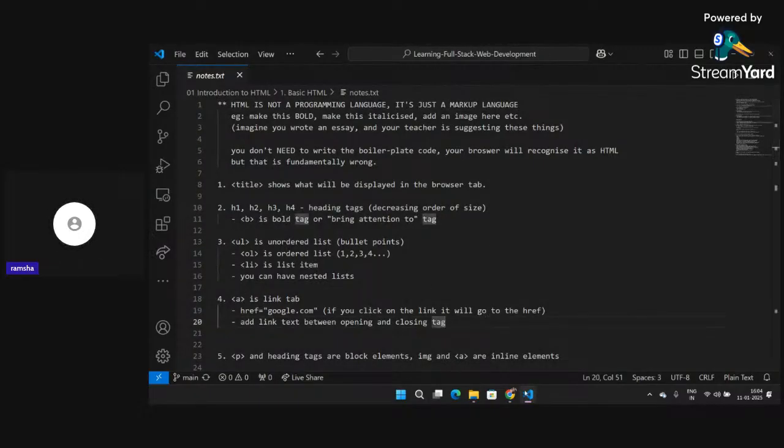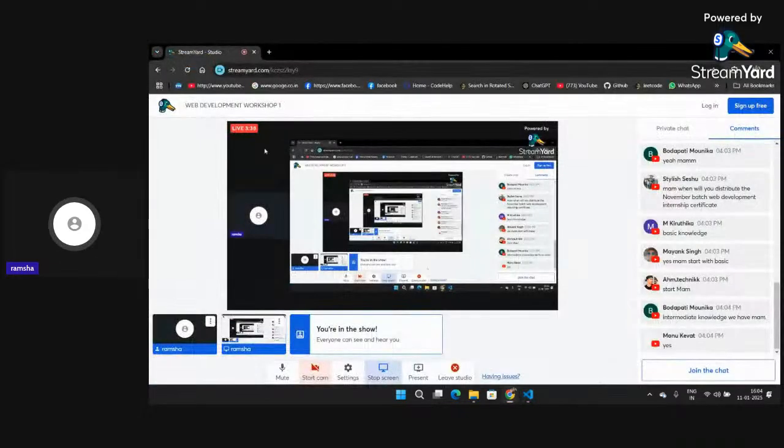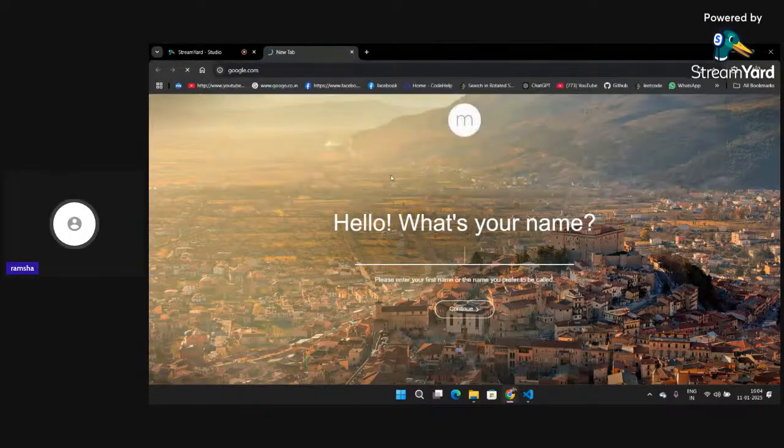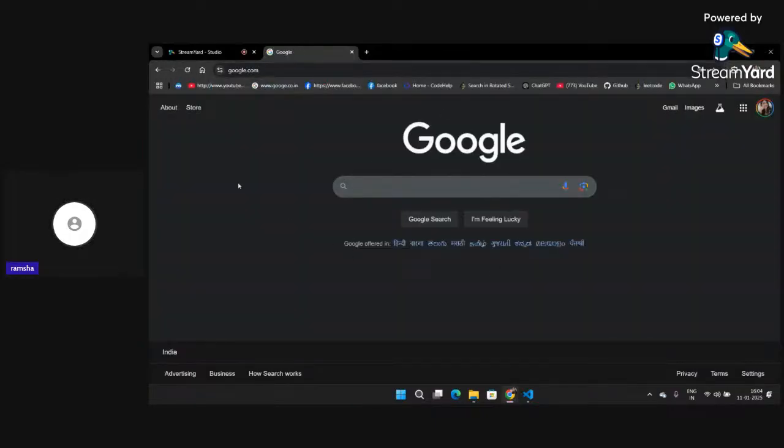If we see any website on the internet, suppose I go to www.google.com, you can see it contains text, right?